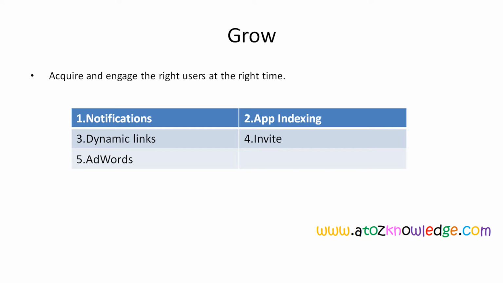That notification service is provided by Firebase, and the point to notice is that it is free. And dynamic links and AdWords is something you can use to advertise your app, but for that you have to pay. Generally we have AdWords that you can integrate with your app, but that has a lot of manual steps. If you do that via Firebase, it minimizes the manual steps and provides an easy way to connect an Android app with AdWords, so that you can advertise your app and get more audience, and for that you have to pay.